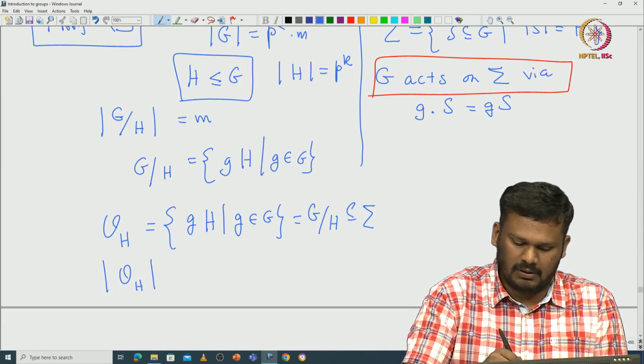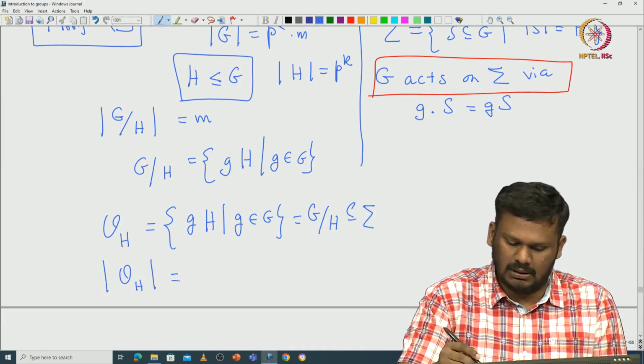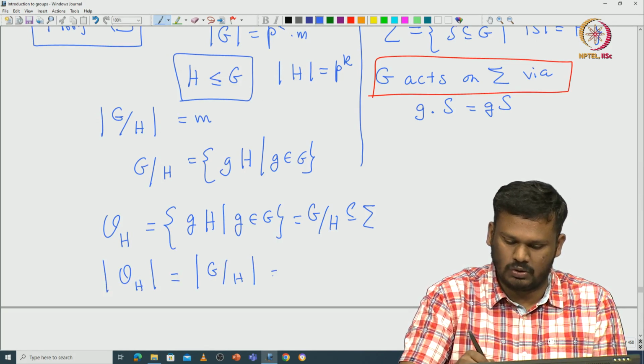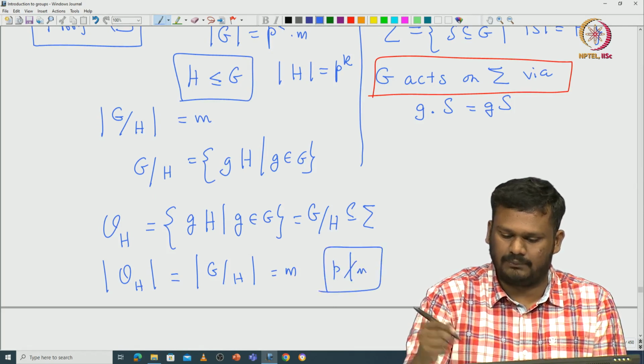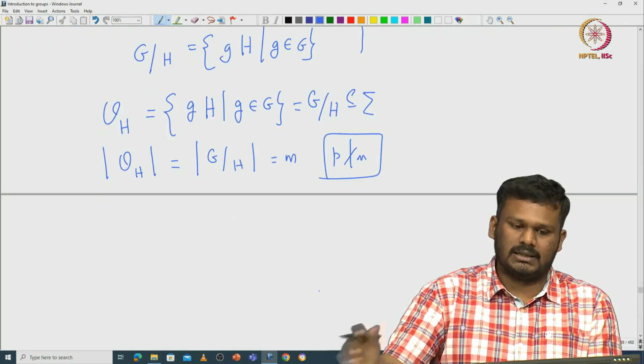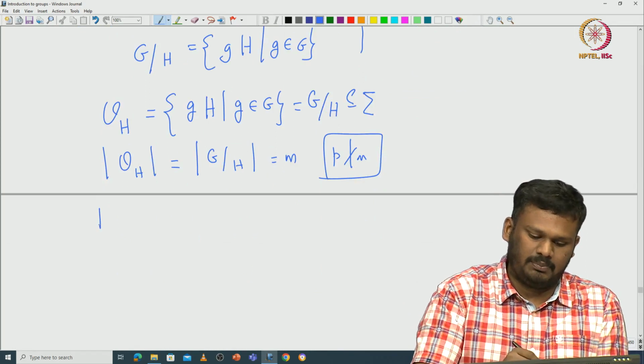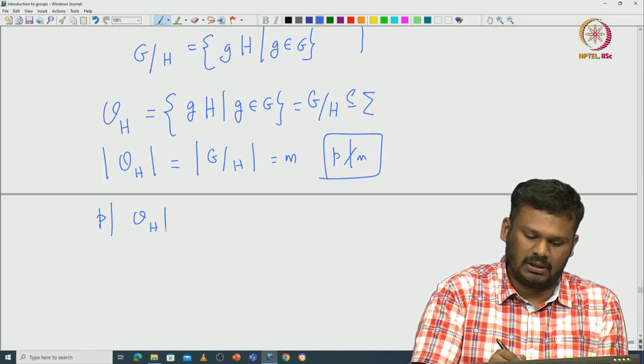The property of the orbit is exactly that the cardinality of the orbit is the cardinality of G mod H, which is going to be m. Note that P does not divide m. So, that is the property. If you look at this orbit, you can see that P is not dividing the cardinality of this orbit.